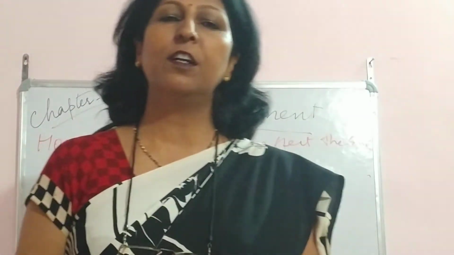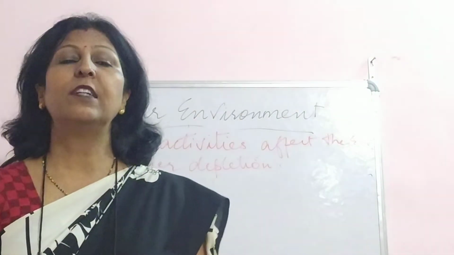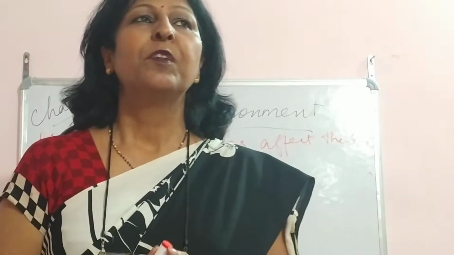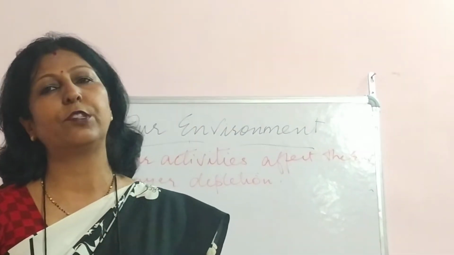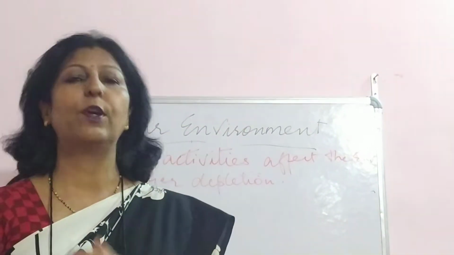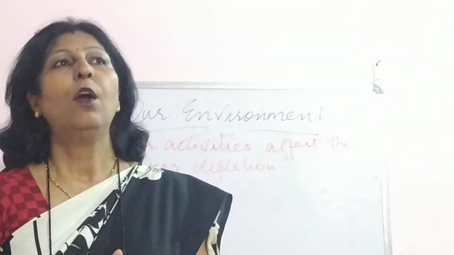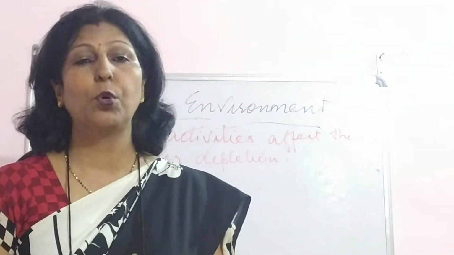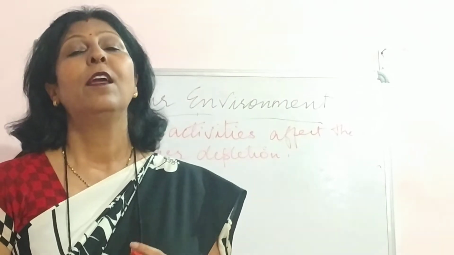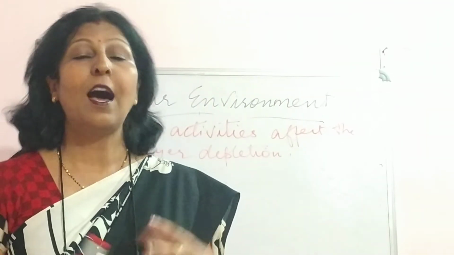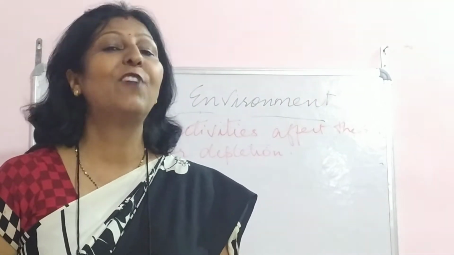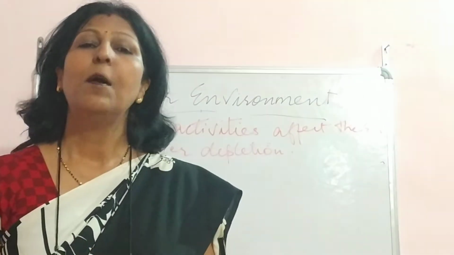Now you must have heard what ozone is. Do you know? It is the O3 molecule, where three atoms of oxygen are combined together to give rise to ozone. And oxygen, which is O2, is very, very important. All living organisms are alive because of this oxygen. And where do we get it from? We get it from the plants.